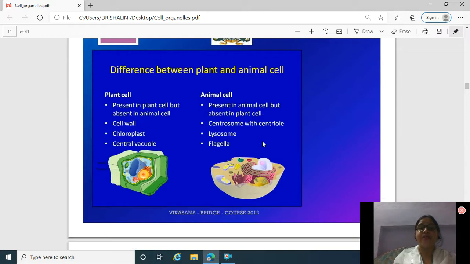Now, difference between plant cell and animal cell. Plant cell has cell wall, and in animal cell, cell wall is absent. Plant cell has chloroplast and central vacuole, whereas in animal cell, both are not present. In animal cell, there are centrosome with centriole, lysosome is also present, and flagella is also present.